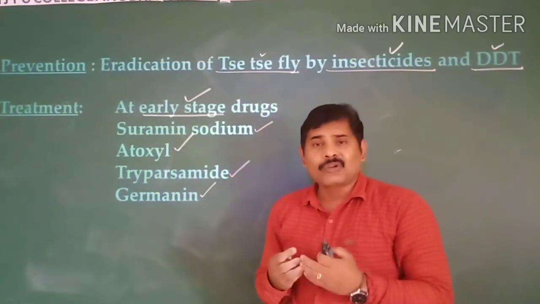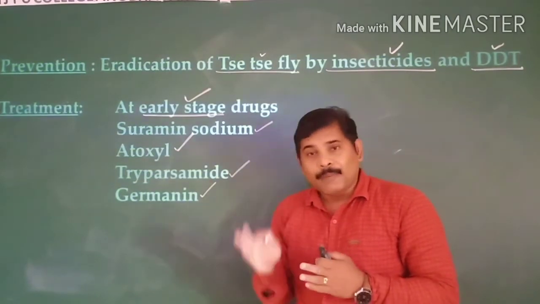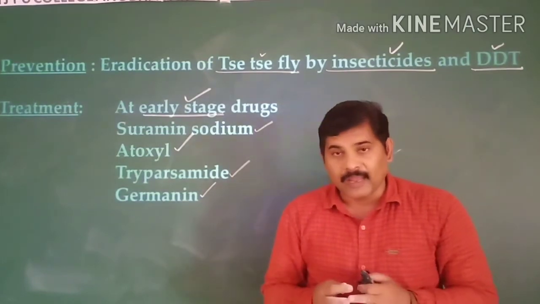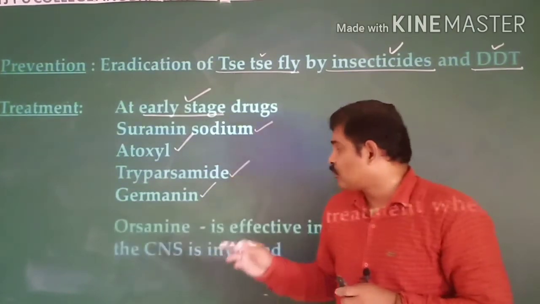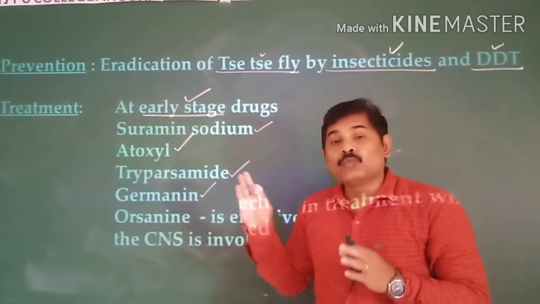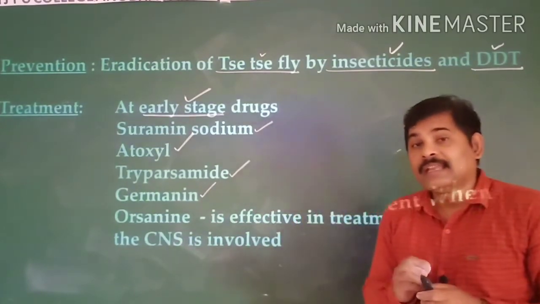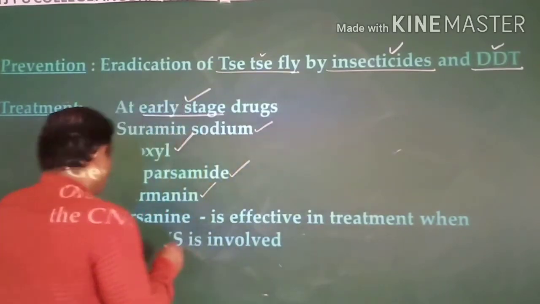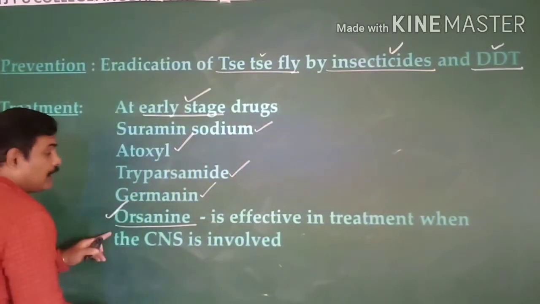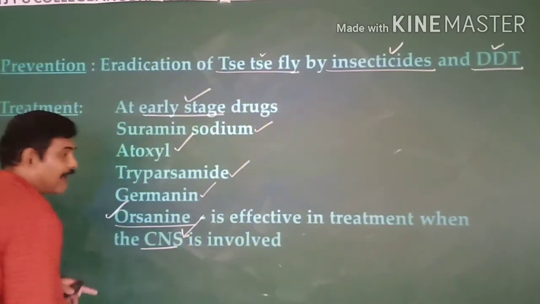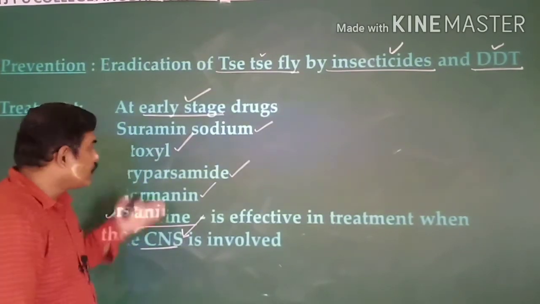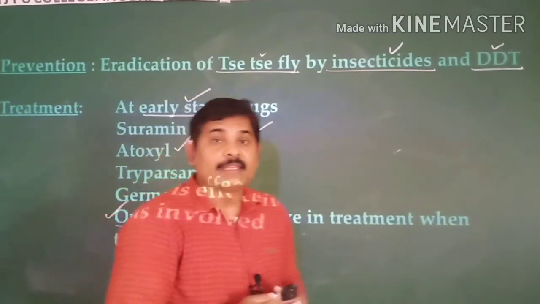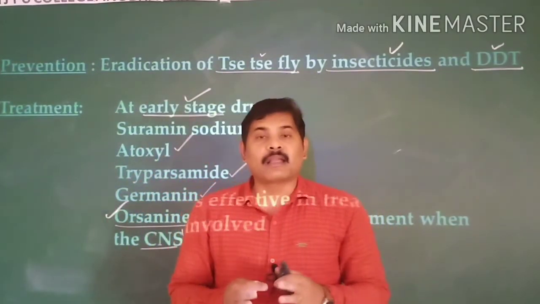But when the conditions become severe, if the parasite enters into your cerebrospinal fluid and damages your brain, then arsenical is one important drug that we are using in a severe condition. It acts very effectively when your central nervous system is affected, right? So by using these drugs at different stages, definitely we can cure the disease. This is all about Trypanosoma gambiense, right?